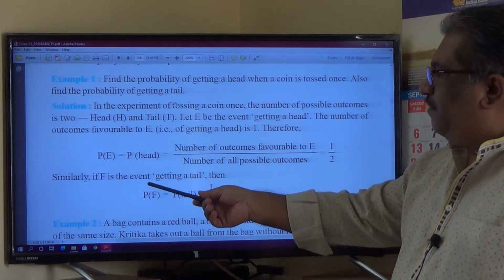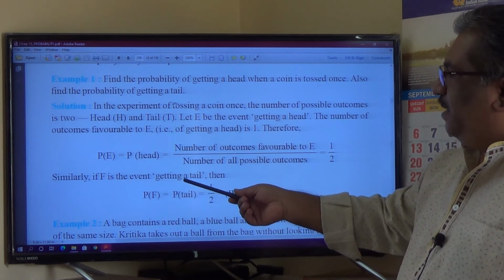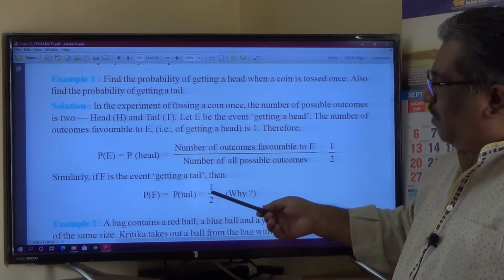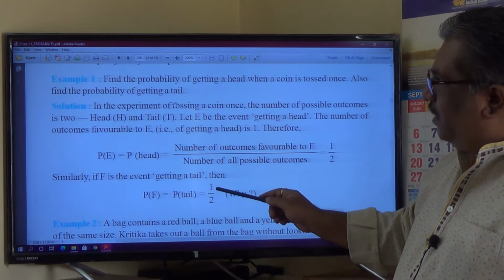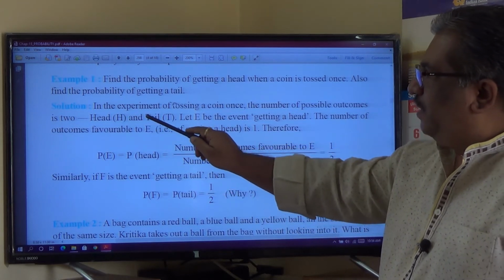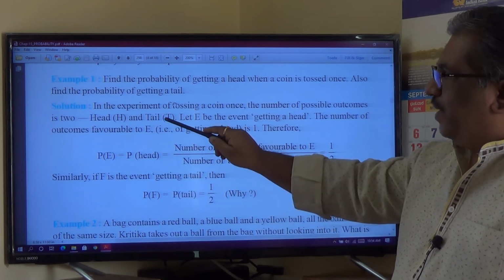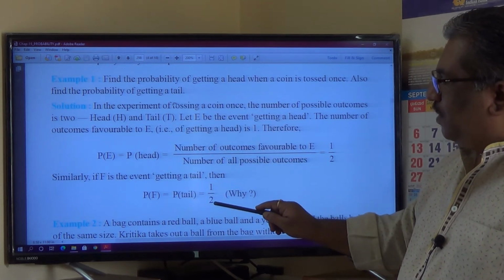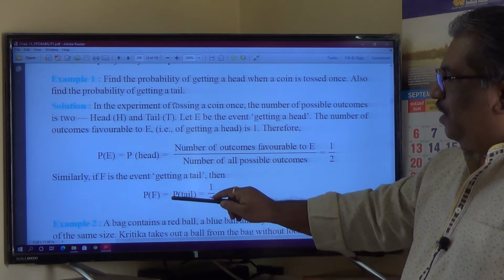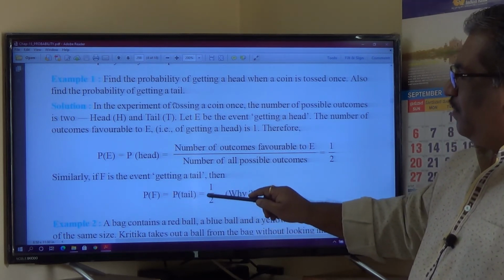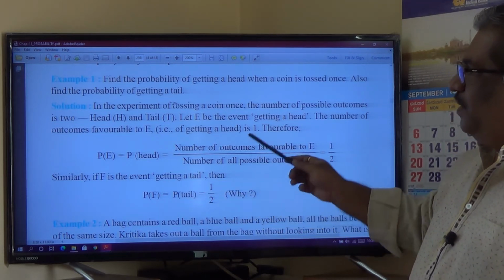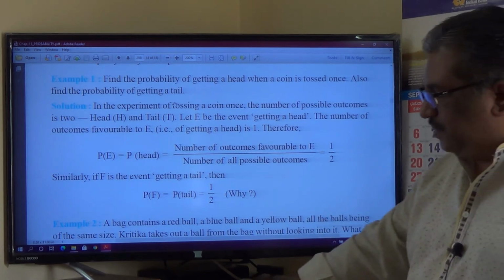Similarly, if F is the event of getting a tail, then out of head and tail, 2 possible outcomes, the number of favorable outcomes for tail is only 1 here, and therefore 1 divided by the total number of possible outcomes. So P(tail) is equal to 1 by 2, which is a simple one, you have understood.